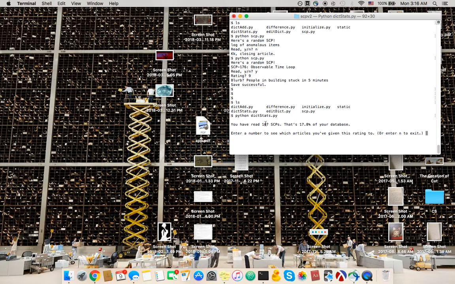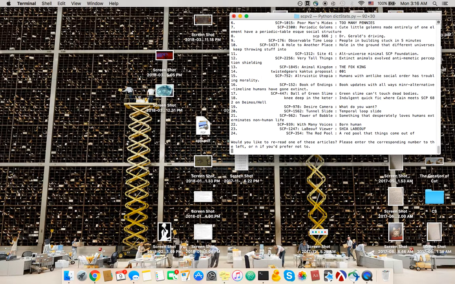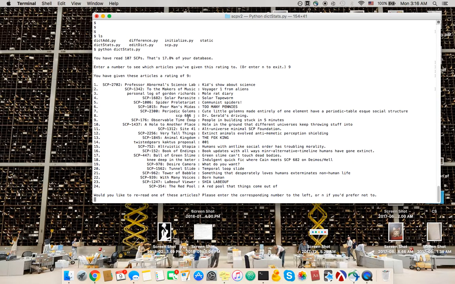So you have read 107 SCPs. That's this percent of my database. Enter a number to see which articles you've given this rating to. Let's say I want to take a look at all of the articles that I've rated 9. So I enter 9 here. Let's take a look. Alright, so we have the SCP numbers and the titles here.